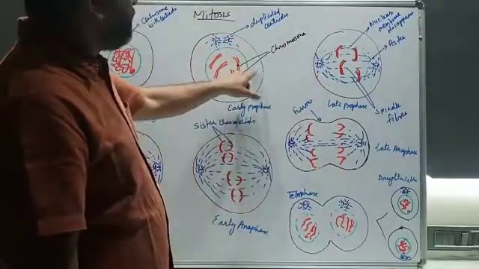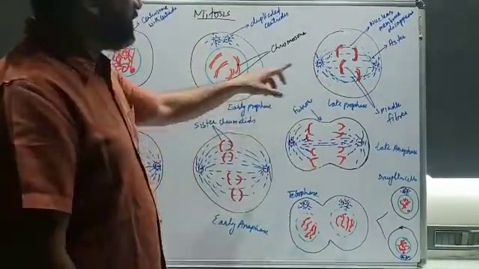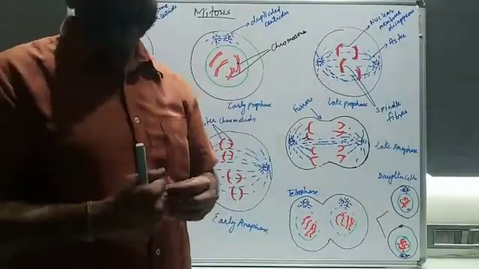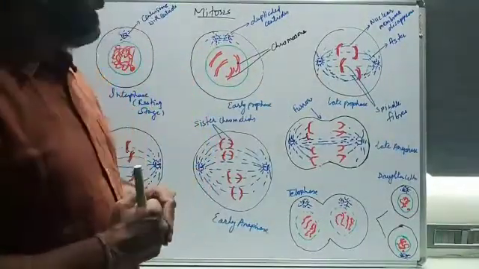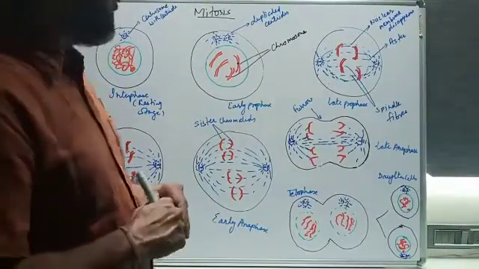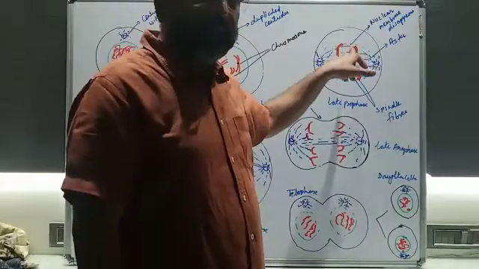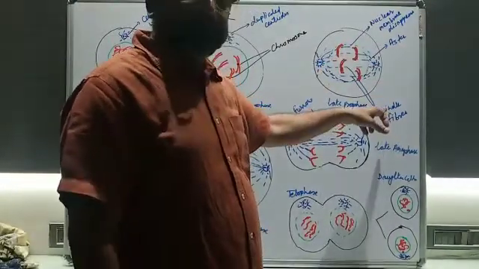These two centrioles will reach the opposite poles. You can see one on this side, another on this side, and they form thread-like structures, which are called the spindle fibers. They are made from a special type of protein, and all the chromosomes will be held by these spindle fibers. Is it fine?